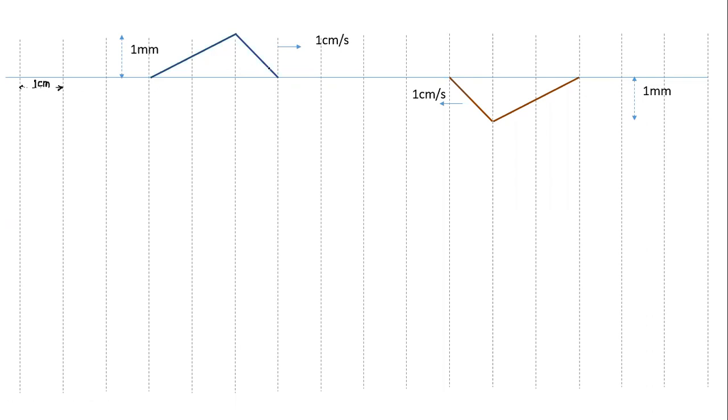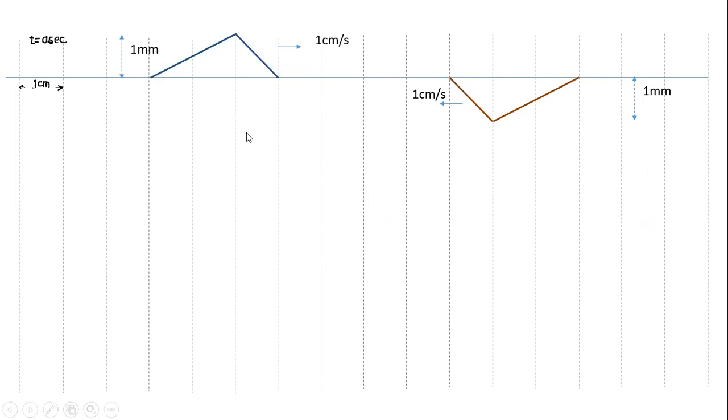If two waves are traveling, initially they are independent waves. At some point of time they start overlapping, and when they overlap, that's what we call superposition of waves. When they overlap, the particles of the medium get affected by this pulse as well as this pulse. The resultant displacement will be the sum of the displacement due to the first pulse and the second pulse. So this is how it looks at t equal to 0 seconds.